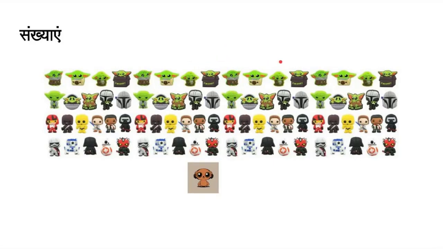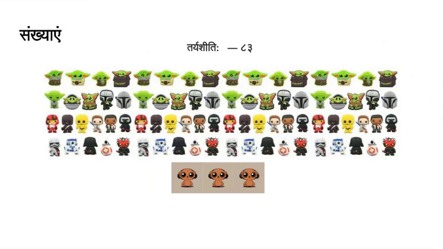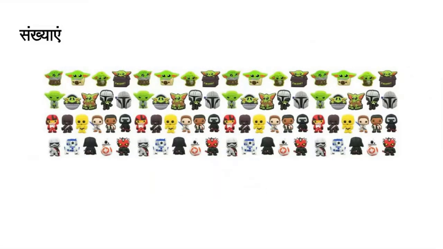If we add Ekam Dve, then it is Dvayashitihi. Dvayashitihi means 82. If we add Ekam Dve Trini, we are adding 3 things to 80 things. Then it becomes Taryashitihi. Taryashitihi means 83. Now we are adding some more things to these 80 things.